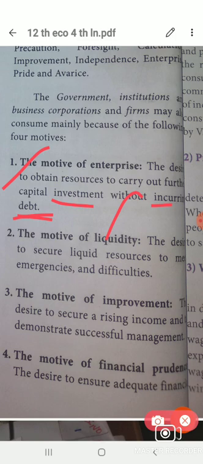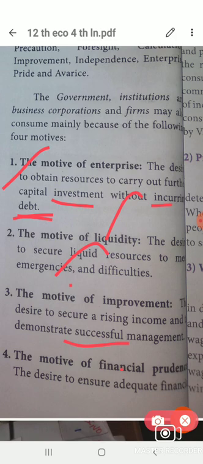And then the motive for liquidity. So liquid resources for emergencies and difficulties, some business persons and firms have to keep an amount in their hand. And then motive for improvement, raising the income and demonstrating successful management. For these purposes, they have to increase their income, like they have to improve always.